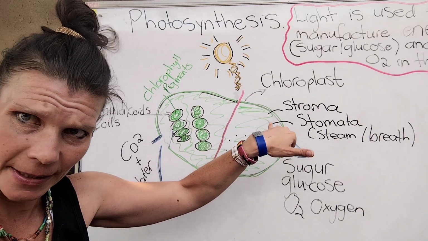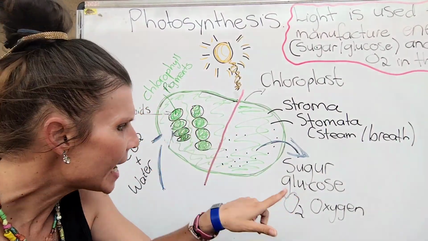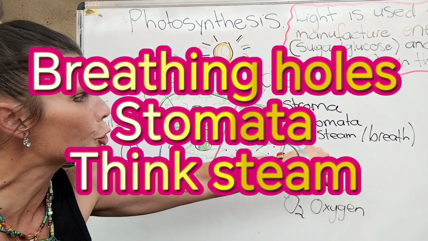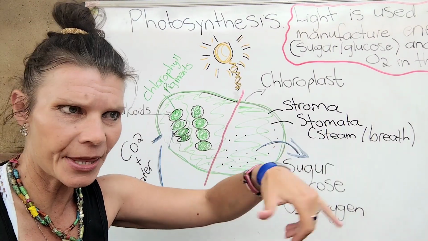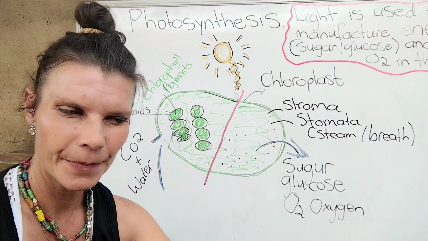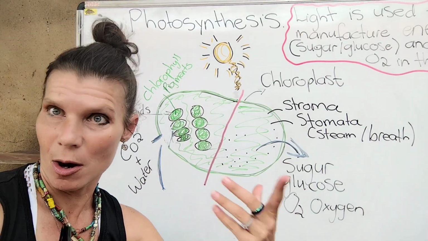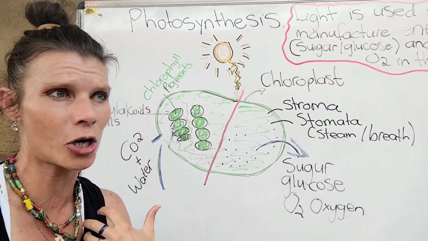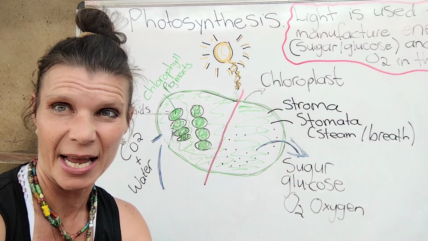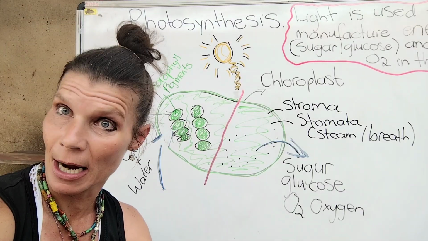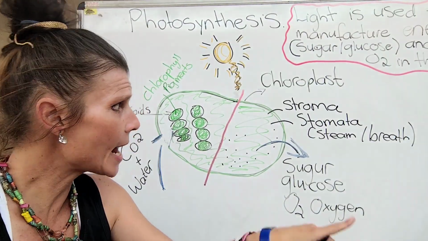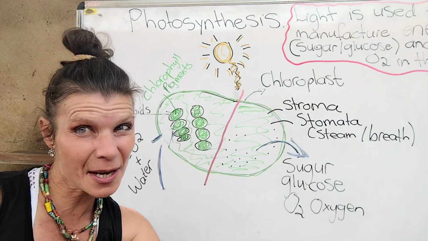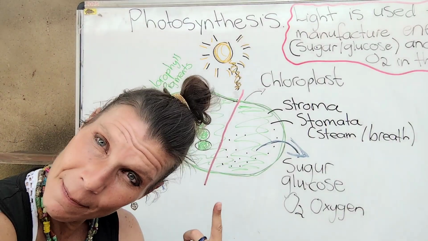Right, and my third machine is little breathing holes, which I call my stomata. Think about steam. Nah? The plant needs to breathe. Otherwise, how is it going to take in carbon dioxide and release oxygen? Through my stomata. Okay, dokes. And then obviously, every organelle has an outer membrane and an inner membrane.